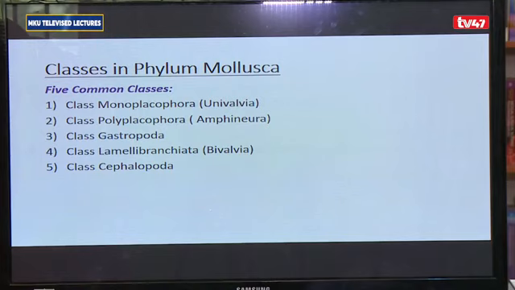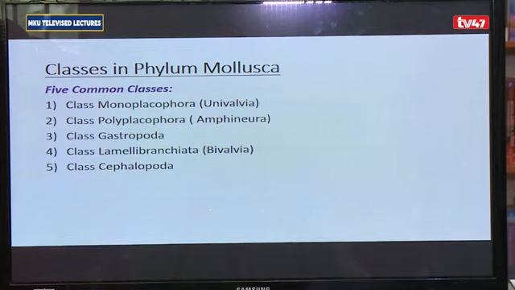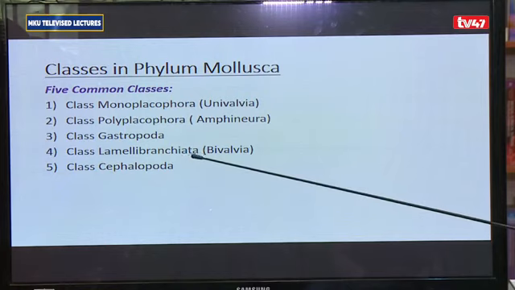Gastropoda comprises mollusks that have a large muscular foot, and they tend to have a spiral shell. So a large muscular foot is why they are referred to as gastropoda. The shell is spiral because during its formation the visceral hump rotates, causing the shell that covers it to become spiral in nature. And then you have the class Lamellibranchiata or bivalvia.